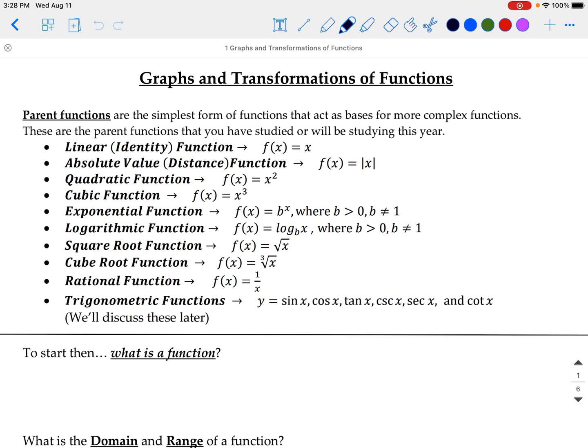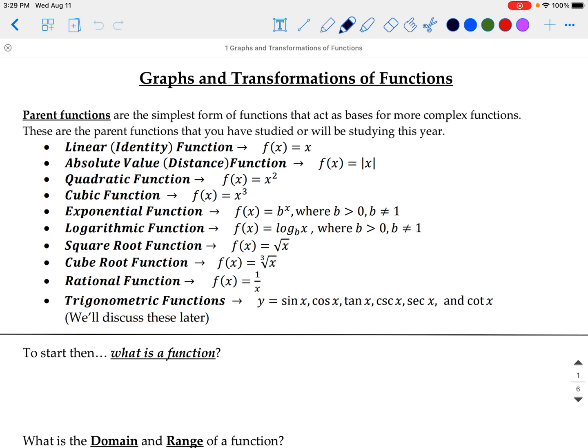And for this set of notes, we're really going to go back and review quite a few of the functions that you've worked on in previous classes. So the parent functions are given here at the very outset of the notes. Some of these functions will be things that you maybe have not seen that we'll be exploring this year, but many of these functions will be things that you have seen.